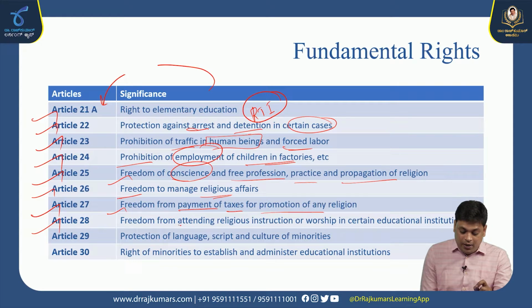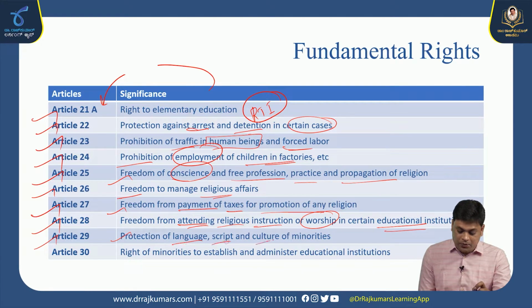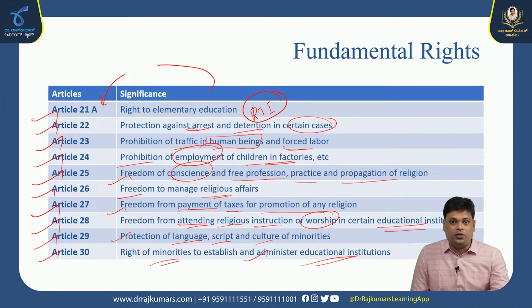Article 28, freedom from attending religious instruction or worship in certain educational institutions. And Article 29, protection of language, script and culture of minorities. The communities with less population are called minorities in our nation. Those people have protection in terms of language and script because of their cultural interest. Article 30, right of minorities to establish and administer educational institutions. Those minorities can also establish their own educational institutions.